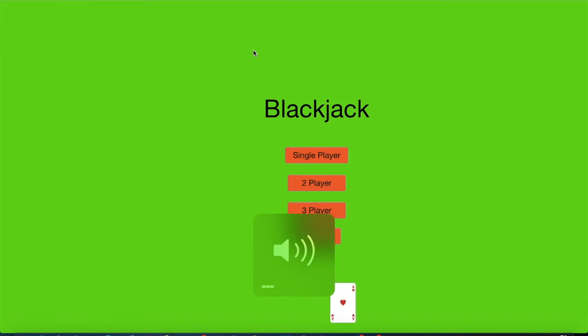And the other reach component we had was the background sounds. We have the background music. Whenever we win or lose, we have background music, and for the starting page, as you can hear right now. We have the chips noise and the cards getting shuffled and drawn. So I'm gonna go through the single player, 2 player, and 3 player, and 3 player was the other reach component of our project. I'm just gonna start with the single player.